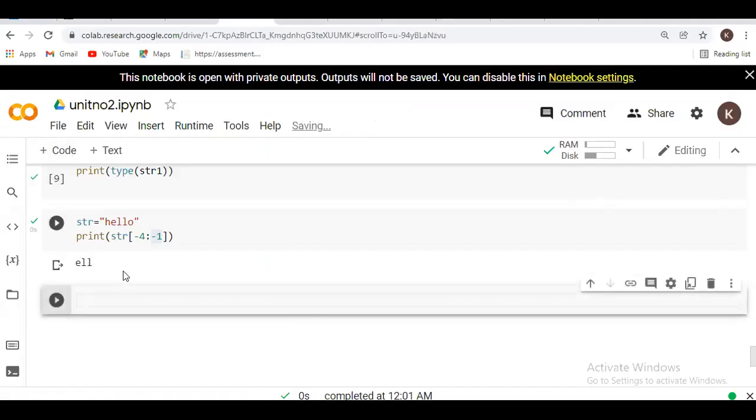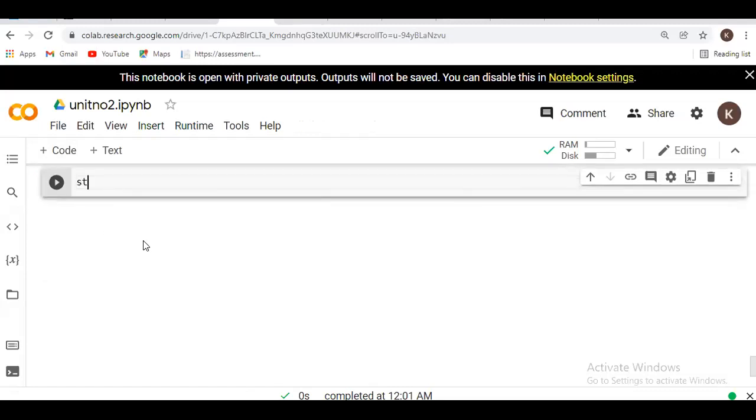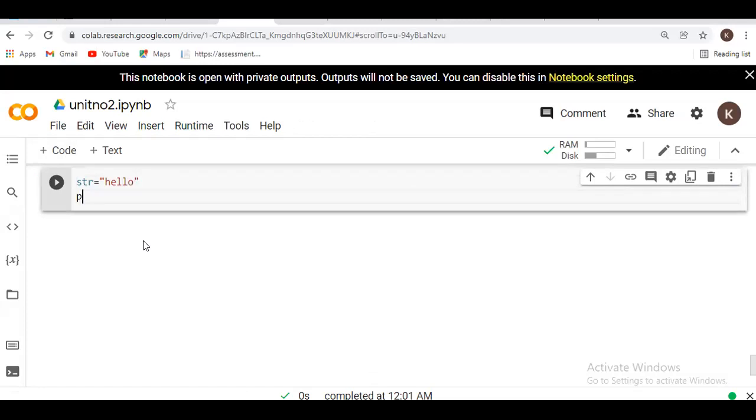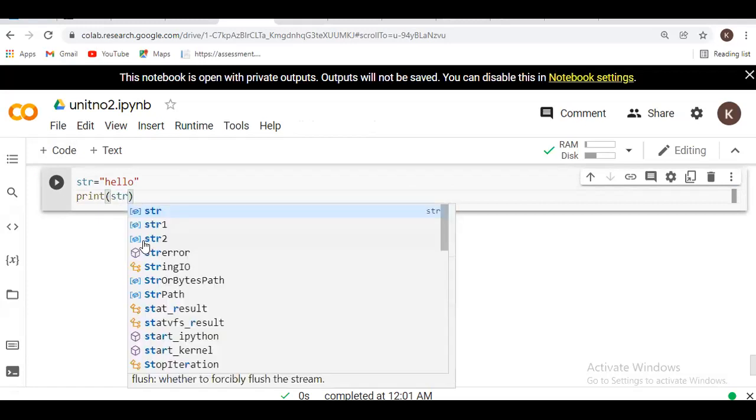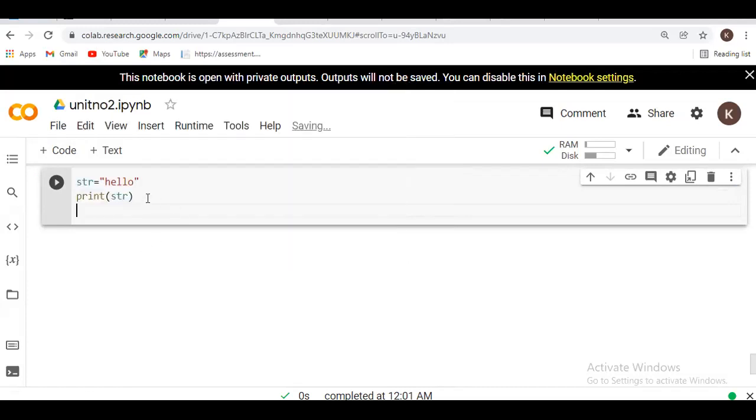Suppose here I am taking str is equal to hello. Okay, print str. I want to print str. After that, what should I do?